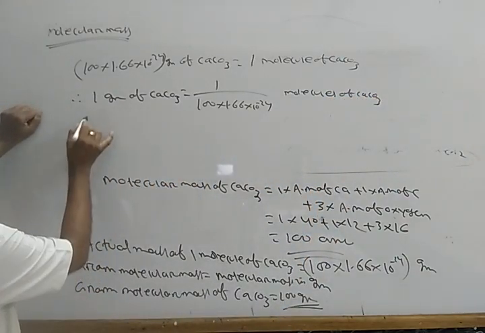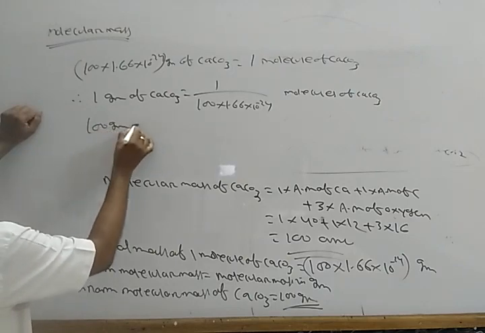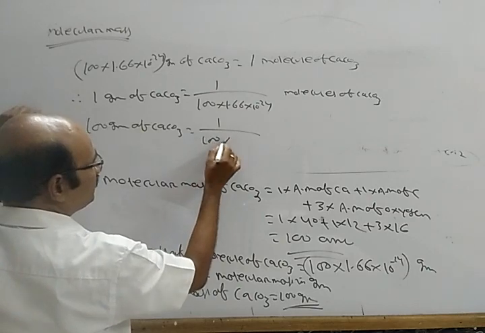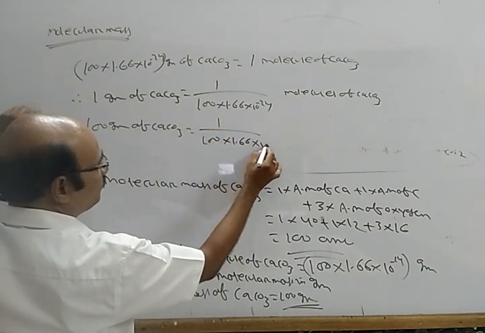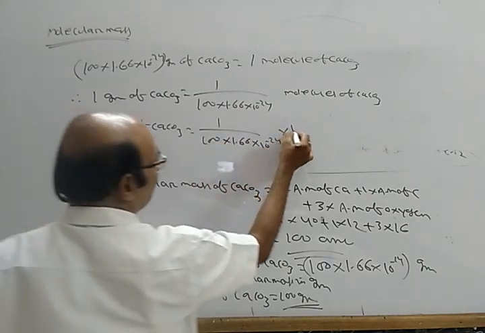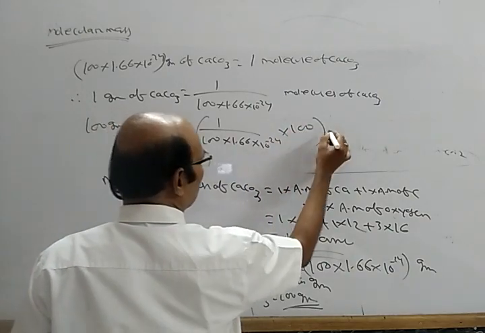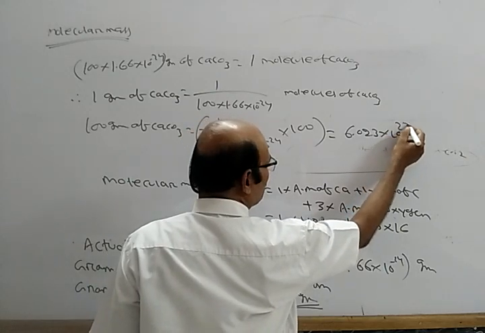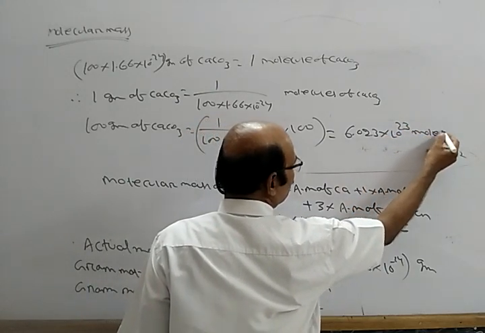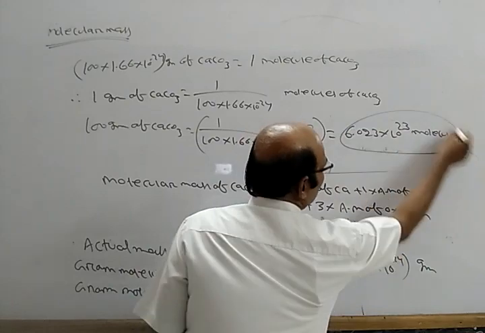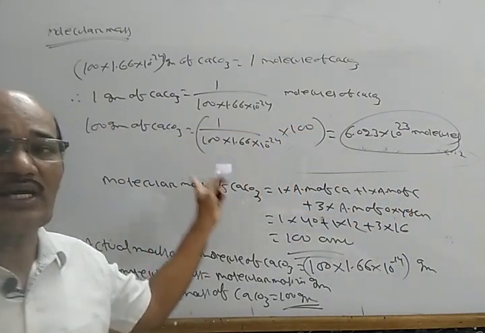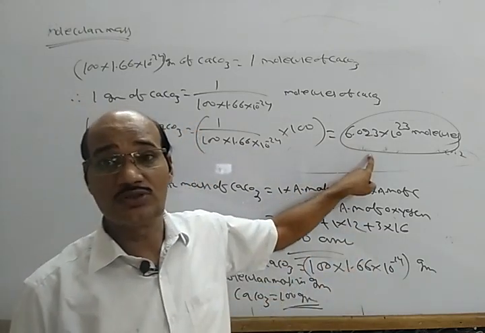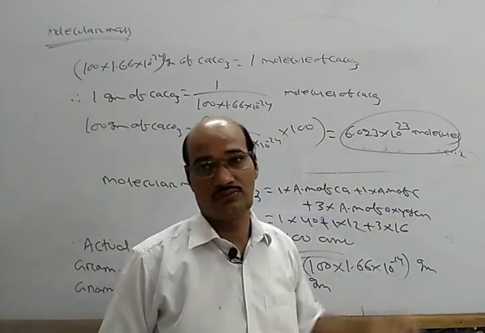Now 100 gram of calcium carbonate is equal to 1 by 100 into 1.66 into 10 power minus 24 into 100, and this equals 6.023 into 10 power 23 molecules. So what can you say? The gram molecular mass of calcium carbonate equals 6.023 into 10 power 23 molecules.